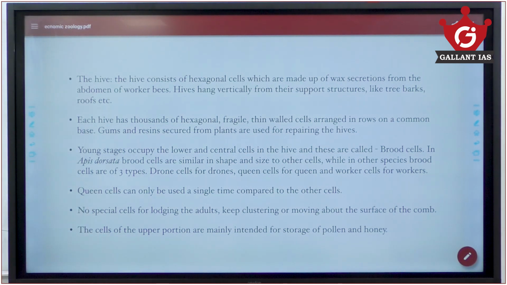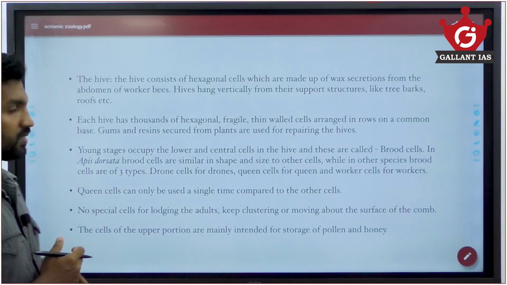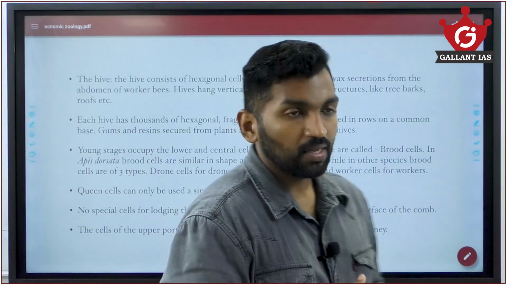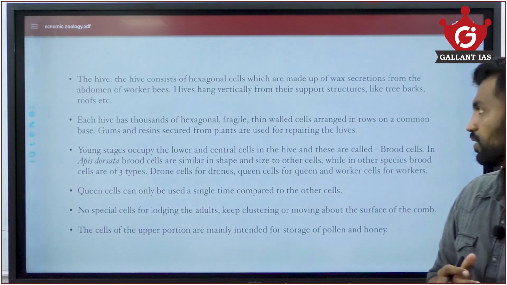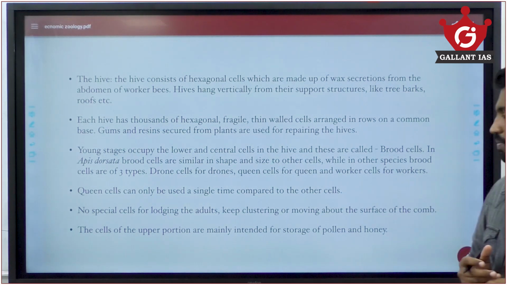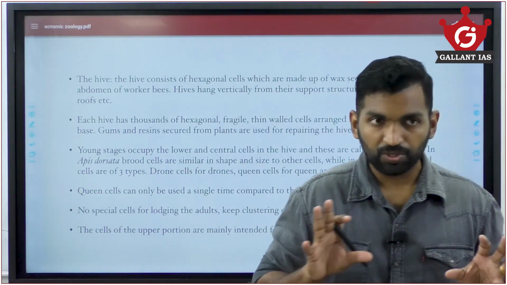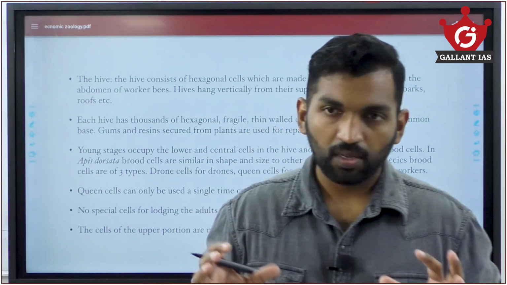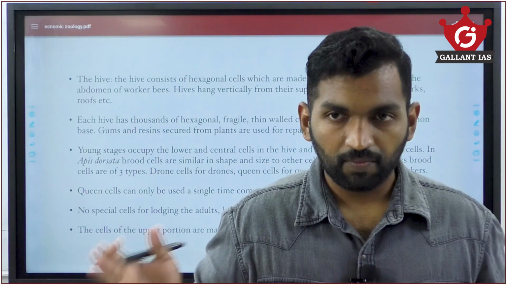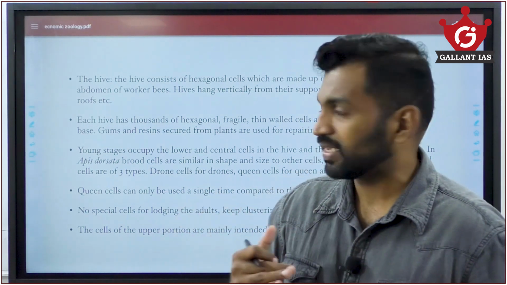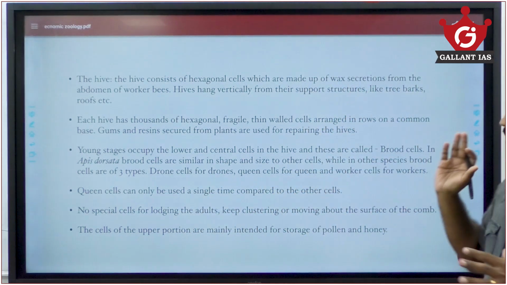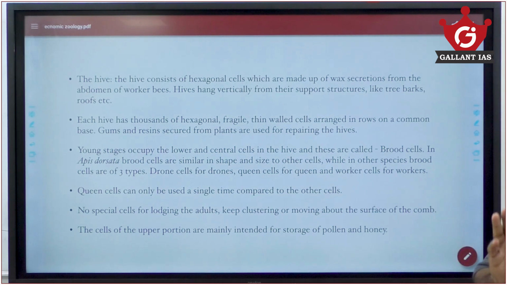So the hive consists of hexagonal cells which are made up of wax secretions from the abdomen of worker bees. Hives hang vertically from their support structures like tree barks, roofs, etc. We have seen the social organization of a honeybee comb. നമ്മൾ അതിൻ്റെ എങ്ങനെയാണ് workers ഉണ്ട്, queen bee ഉണ്ട്, drones ഉണ്ട്. We have seen that organization earlier in arthropoda. So we'll just go with the structure of the honeybee comb.